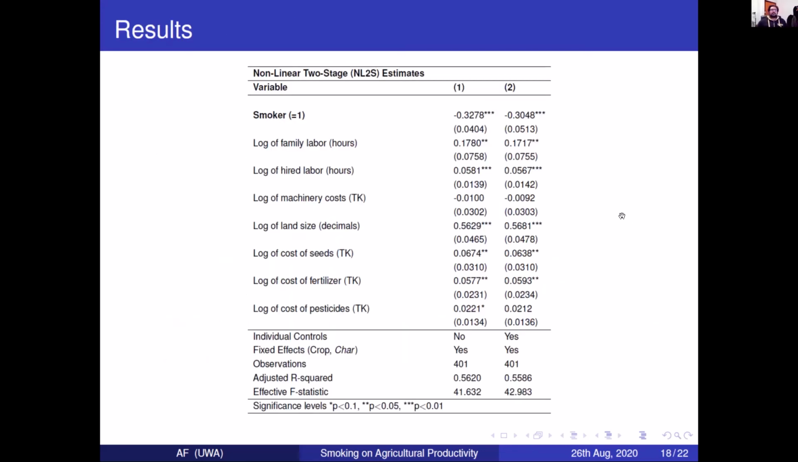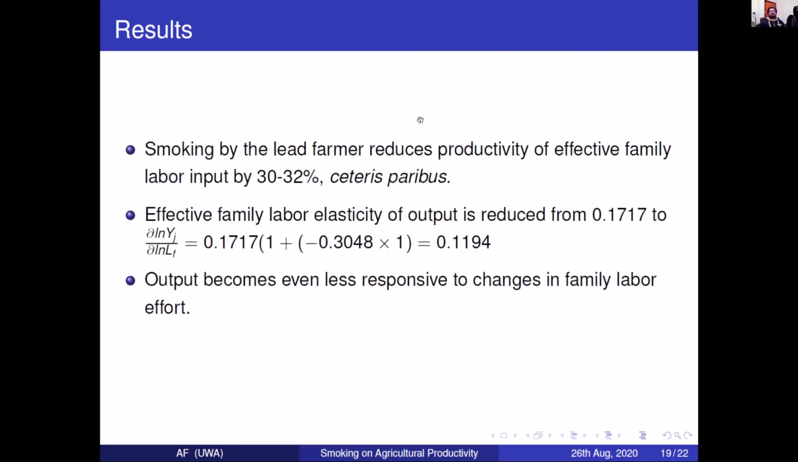So using that, we run a nonlinear two-stage estimation, and we get a tau parameter of -0.30 when we include individual controls. The regressions also have crop and char fixed effects, and the first stage F-stat is roughly 42, so it's greater than 40. So from here, what does this tau value of -0.3 roughly indicate? It tells us that smoking by the lead farmer reduces productivity of the effective family labor by roughly 38 to 32%.